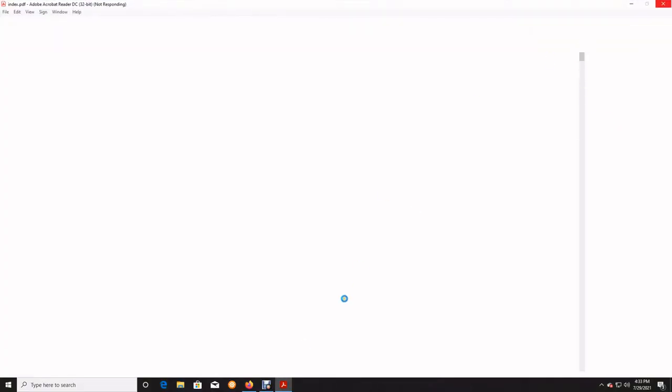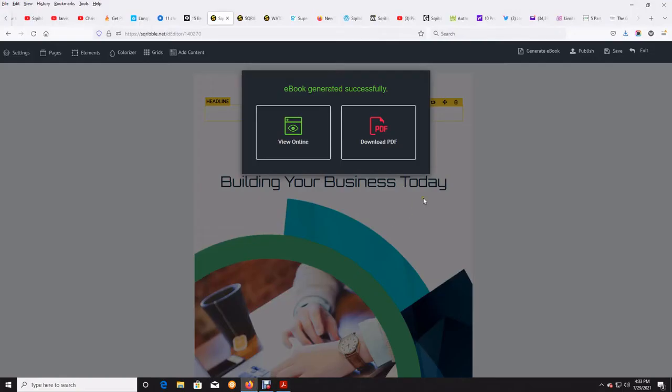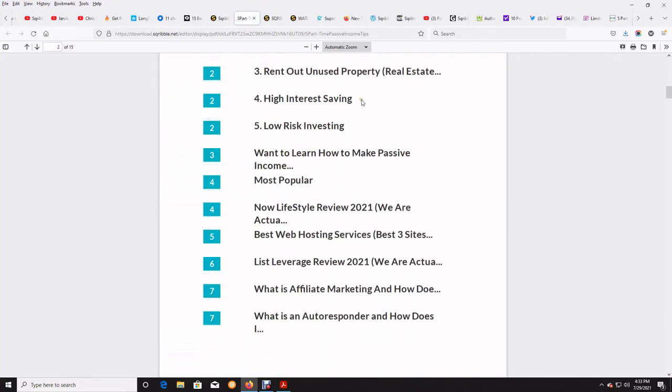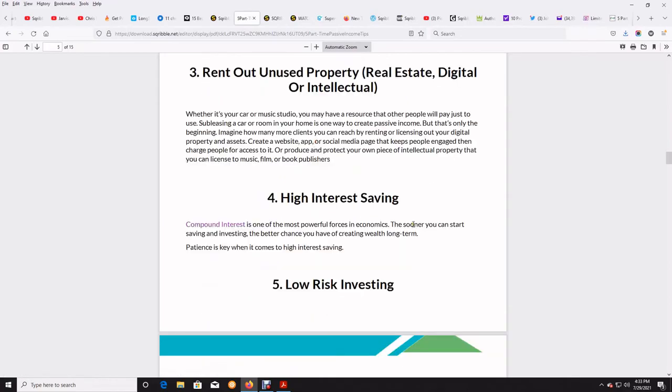Now it seems like it's still working. My computer may have way too many tabs open right this minute, so I'm hoping it'll calm down, because usually that's what happens. But I can also view this online, so I'm going to go view it online, and I could download it from here. And you can see here is the ebook. You can see all the headers, and if I want to go to a section and click on it, it brings me right to it.